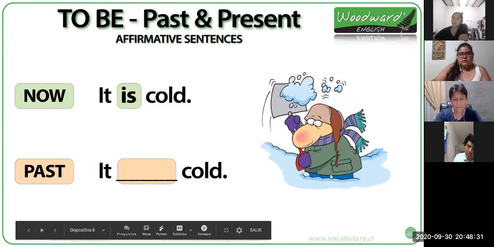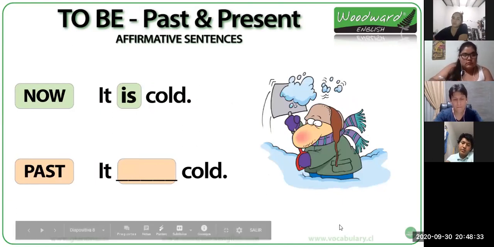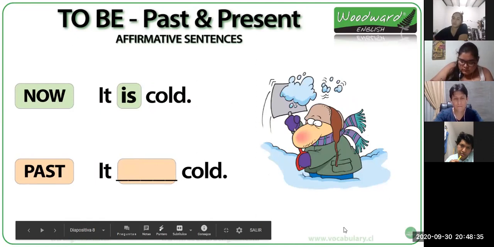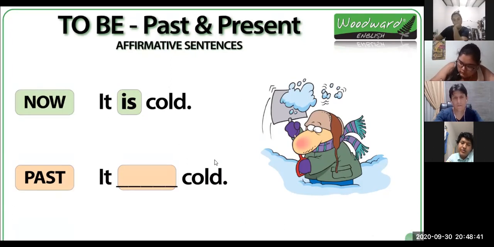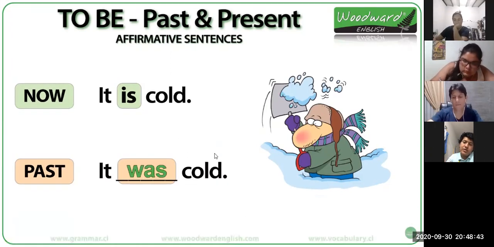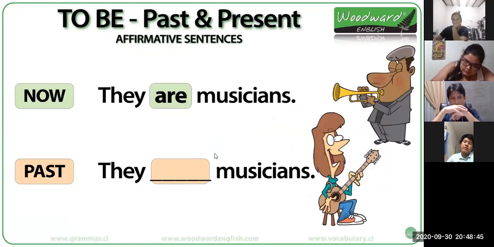Israel, number 2. It is cold. In the past, it was cold. Very good. It was cold. Varinia, they are musicians. They were musicians. Very good.